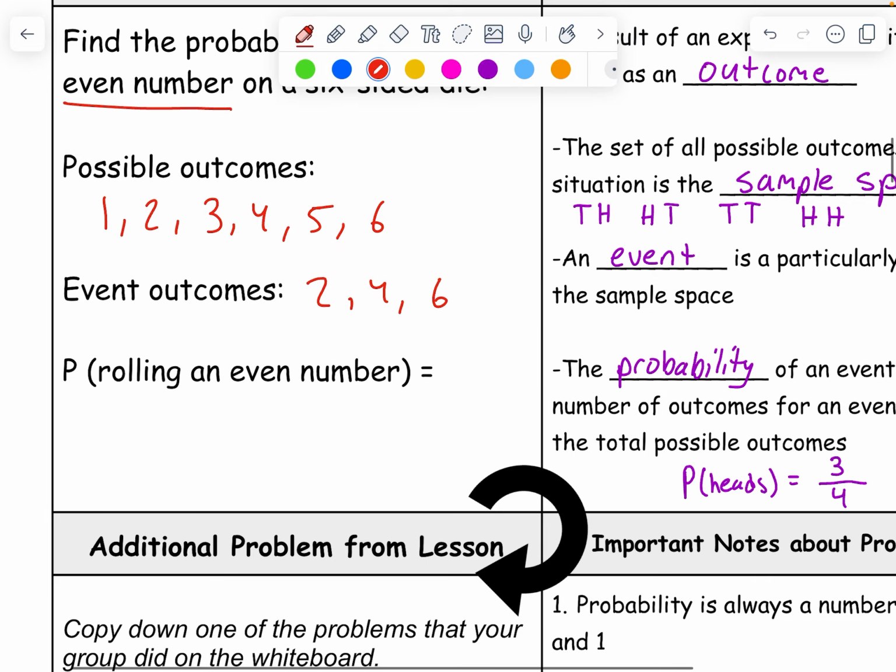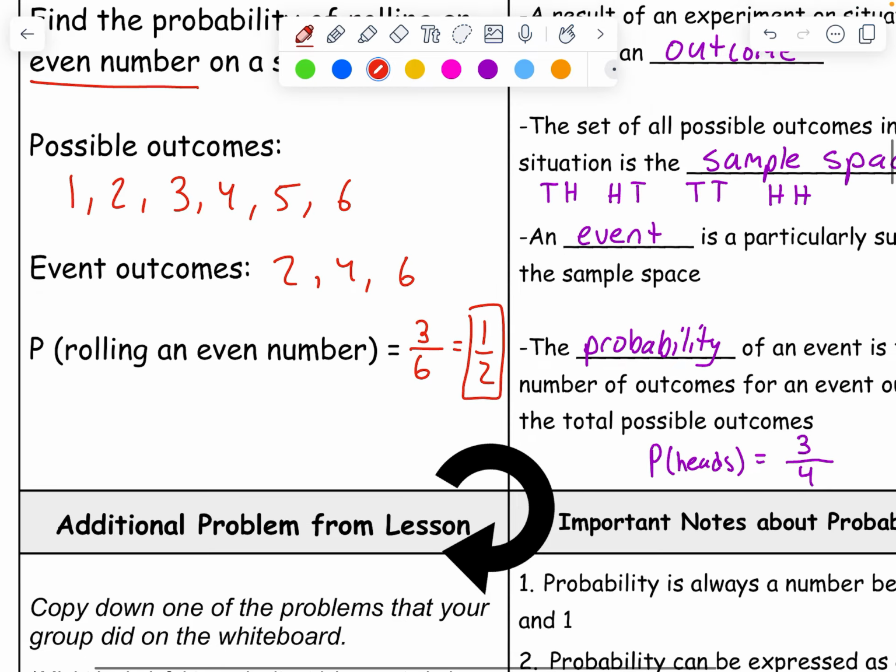So then what's the probability of rolling an even number? Well, 3 of those outcomes give me the event I want, over the total number, which is 6 because there are 6 sides on the die. This simplifies to 1 over 2. So my final answer would be 1 over 2 or 0.5.